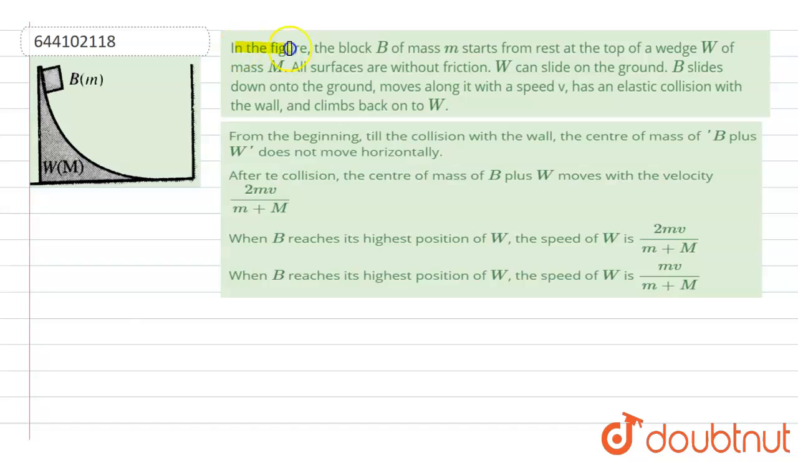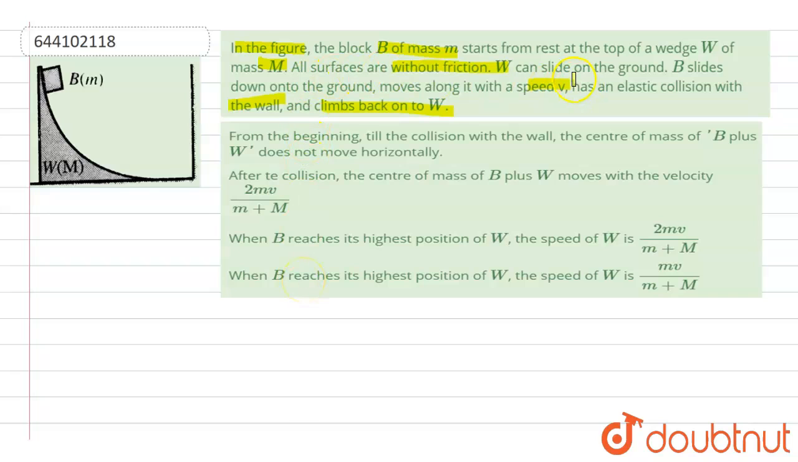Let's start the question. The question says that in the figure, block B of mass m starts from rest at the top of the wedge W of mass capital M. All the surfaces are without friction. W can slide on the ground. B slides down to the ground, moves along it with a speed v, has an elastic collision with the wall and climbs back onto the W. Now we have to choose which of the following options are true.